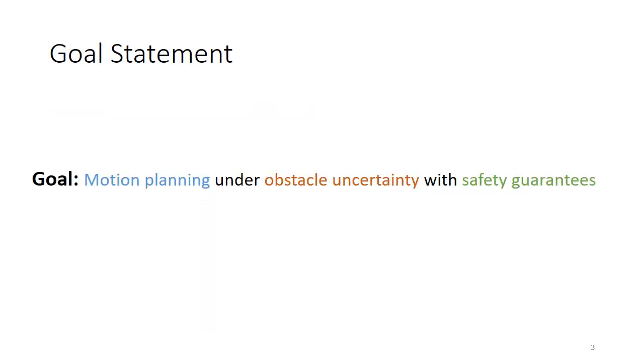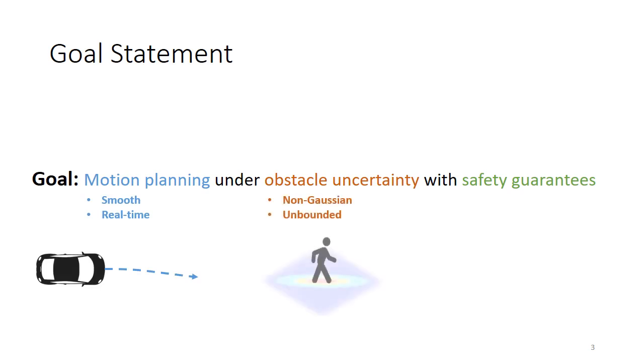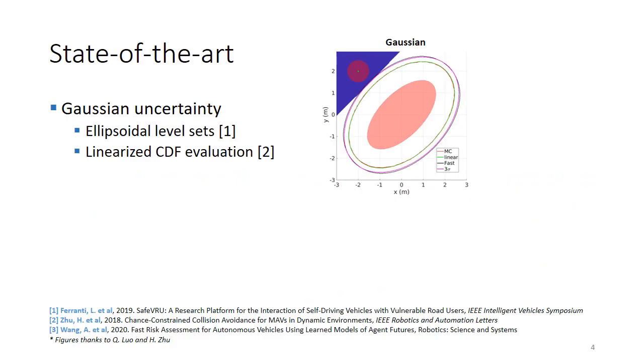And that's the actual goal statement of this work: to look at motion planning under obstacle uncertainty while still providing safety guarantees. This motion planning algorithm has to be smooth in real time so that we can actuate an actual robot with this. And the obstacle uncertainty can be non-Gaussian and unbounded. Especially the non-Gaussian part is interesting because these trajectories of obstacles tend to be multimodal. For example, we cannot be sure that a pedestrian will walk straight or will turn right at the next intersection, and we have to be able to encode this into our uncertainty. The safety guarantees are with respect to collision avoidance, and because the obstacle position is uncertain, this will turn out to be probabilistic.